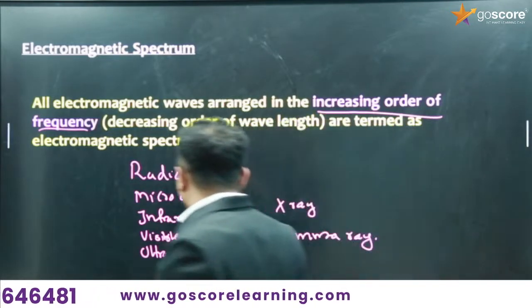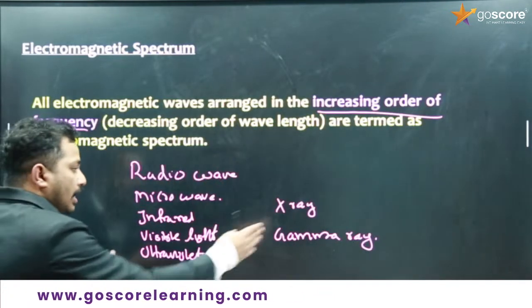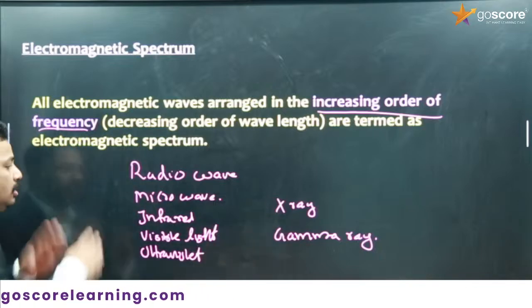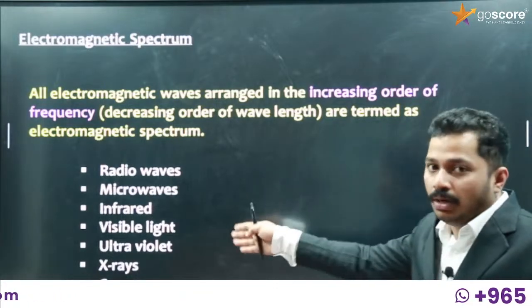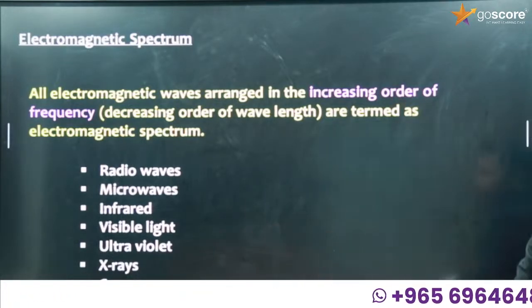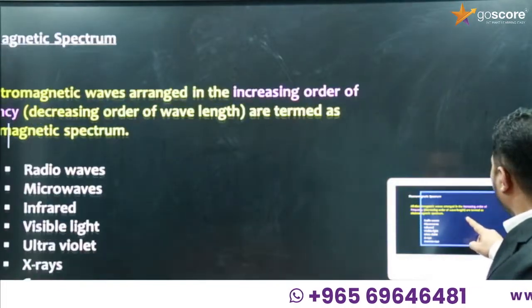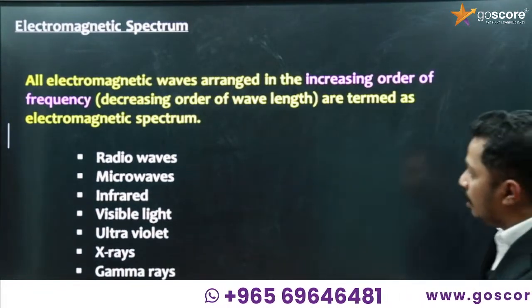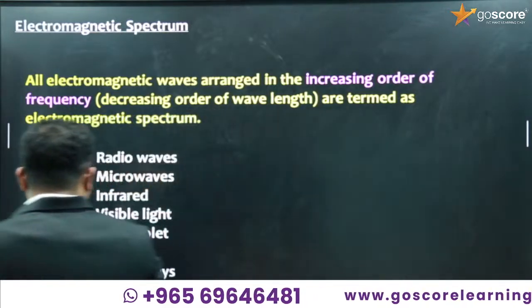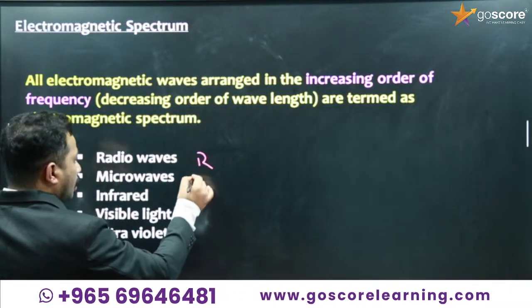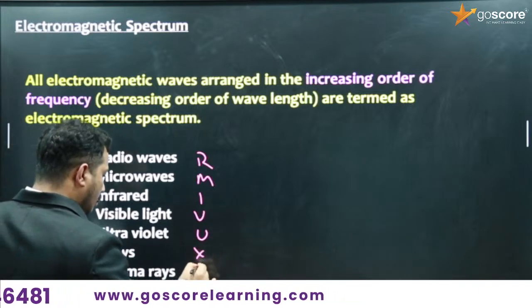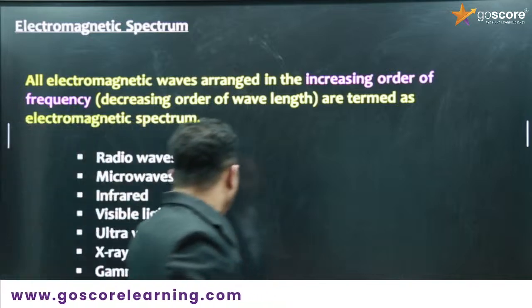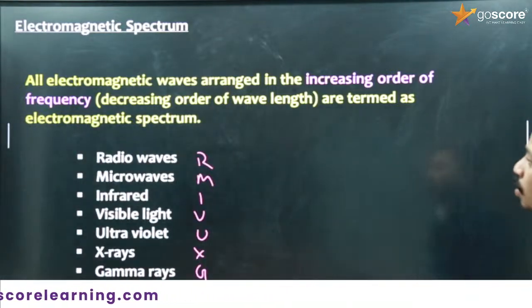So radio wave, microwave, infrared, visible light, ultraviolet, X-ray, gamma. This is the order of increasing frequency and decreasing wavelength. How can we remember it? This order should be remembered: radio, micro, infra, visible, ultra, X-ray, gamma. So R, M, I, V, U, X, G. This code you can remember, or else I have a code.